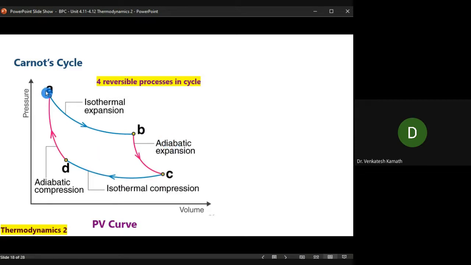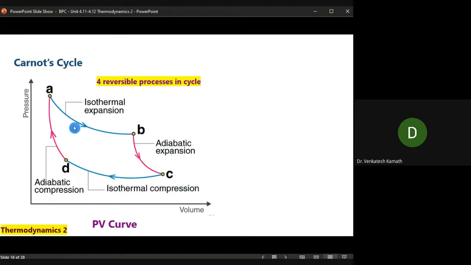Isothermal is shallow, whereas adiabatic is steep. Look at the difference. It looks similar, but there is a steep decrease in adiabatic and a slow or shallow decrease in the isothermal case. Isobaric means constant pressure, a horizontal line. Isochoric means a vertical line. That's the difference.